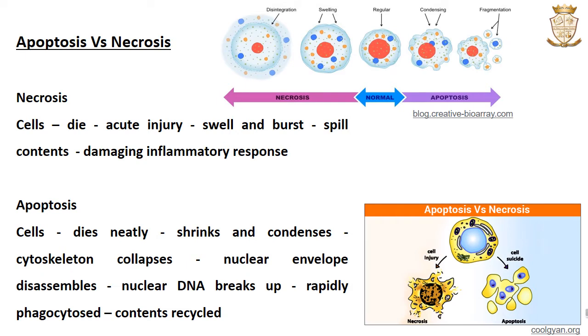Here, the cell which is undergoing apoptosis will shrink and condense. Its cytoskeleton will collapse, the nuclear envelope will disassemble, nuclear DNA breaks up, small apoptotic bodies are formed, and these apoptotic bodies are rapidly phagocytosed by phagocytic cells. So, in apoptosis, the contents are recycled and there is no inflammatory response.